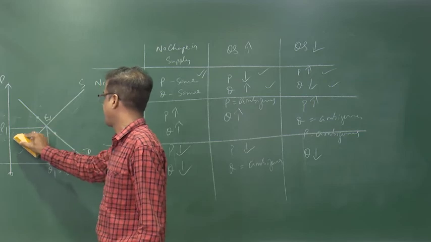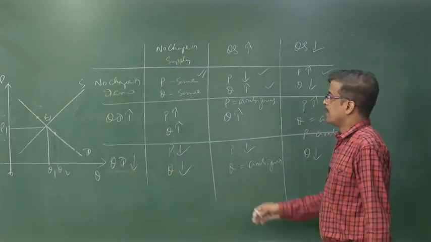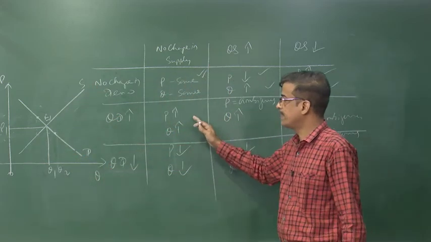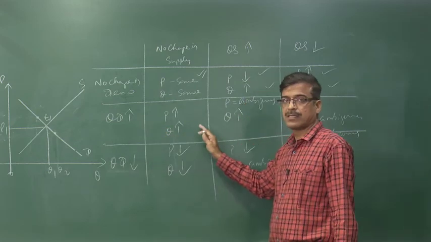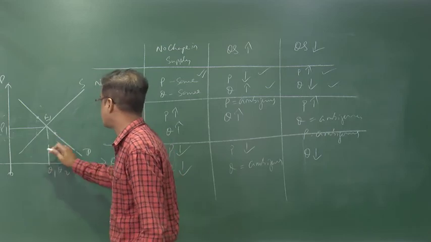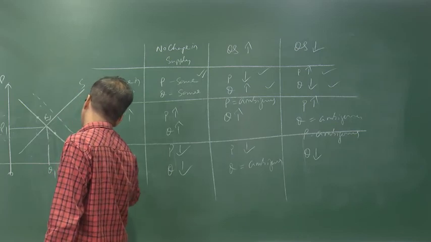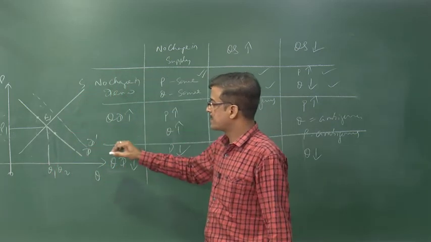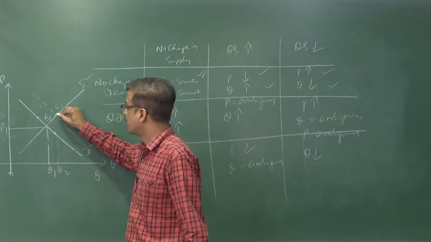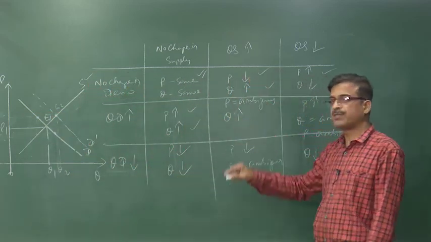Okay. Now come down to here. If there is no change in the supply, we keep supply constant, right? Quantity demanded increases. If the quantity demanded increases, let's say demand shifted towards right. Demand shifted towards right. Demand increases, then it intercepts the given supply at the point E2, quantity increases, price also increases.